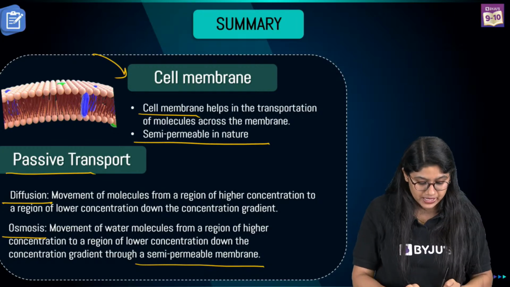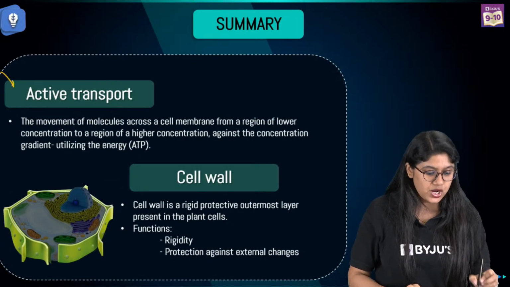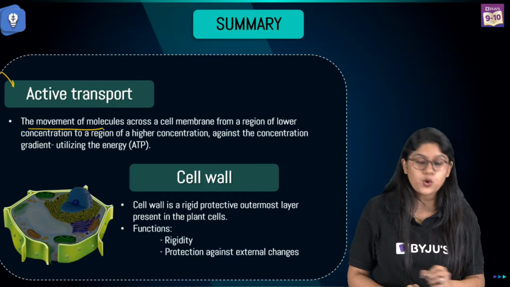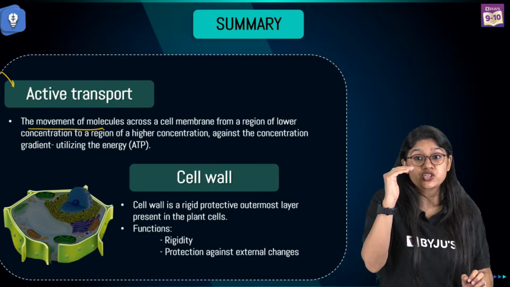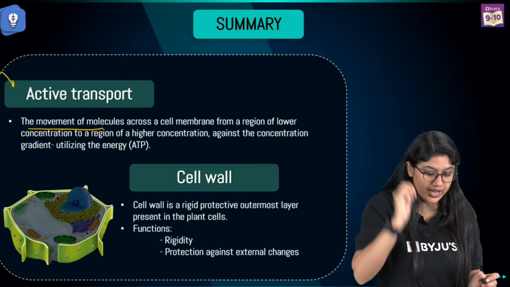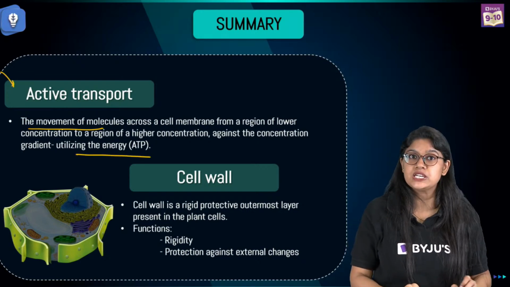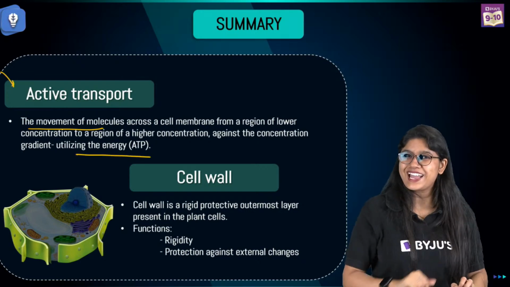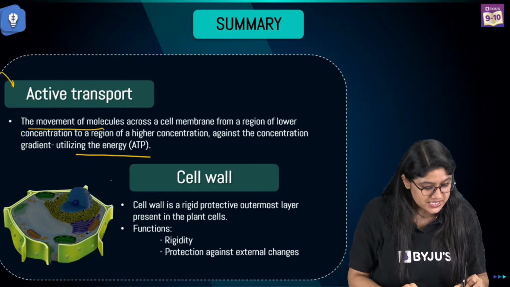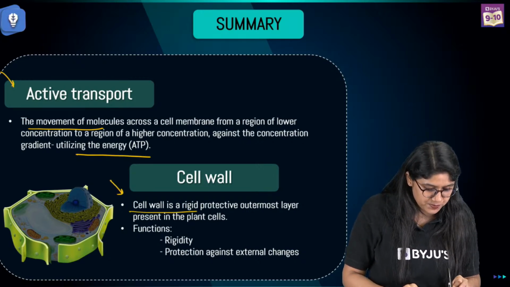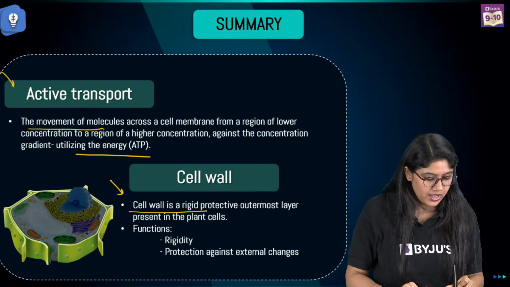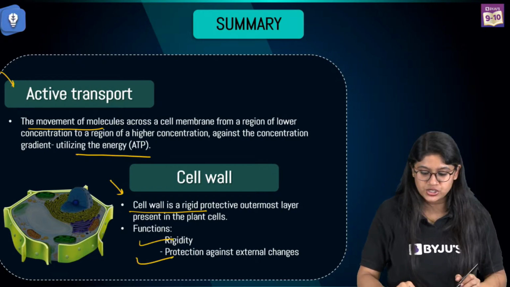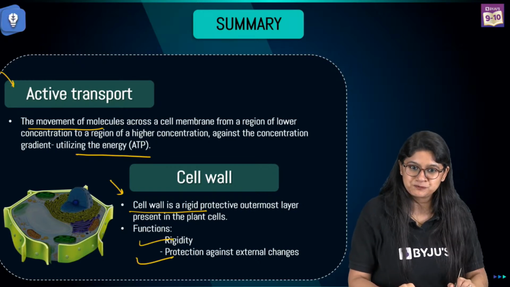Right, everyone? Then we discussed active transport. In active transport, the molecules move from lower concentration to higher concentration, and they require energy, that is ATP. And then in the end, we discussed the cell wall. It is a rigid protective covering, and it provides rigidity and protection to the cell.